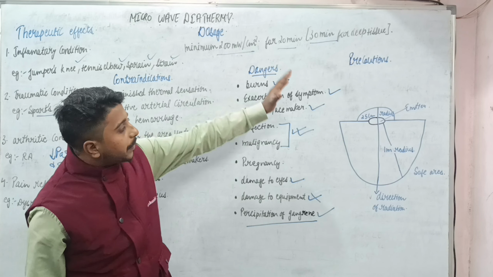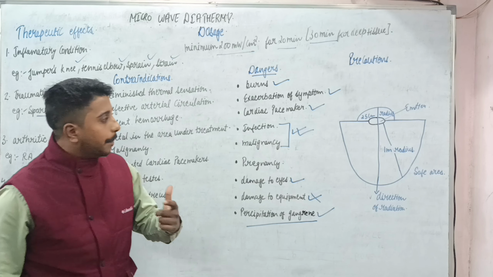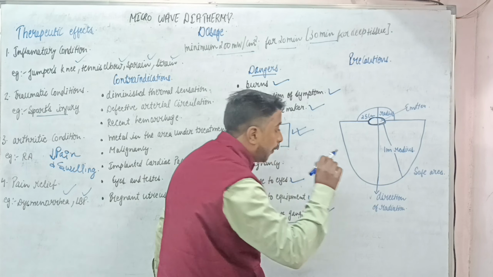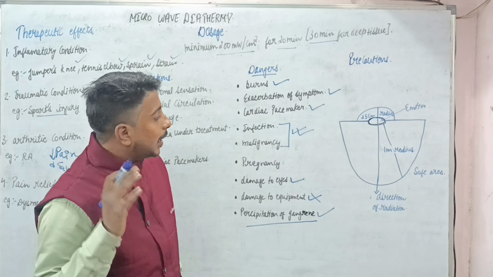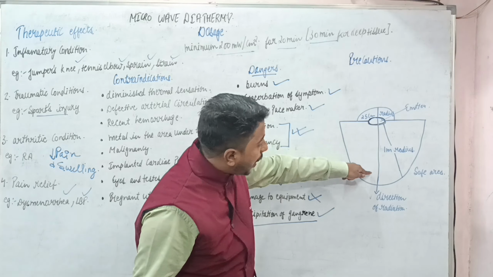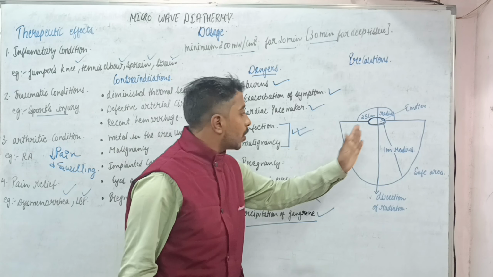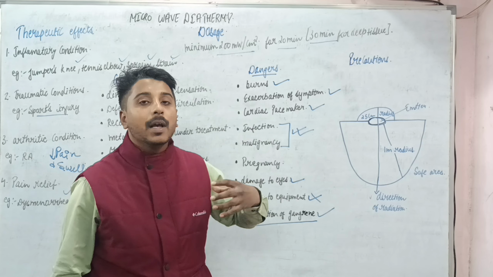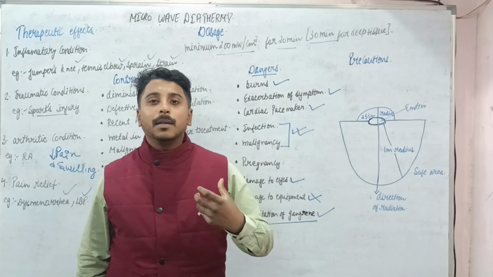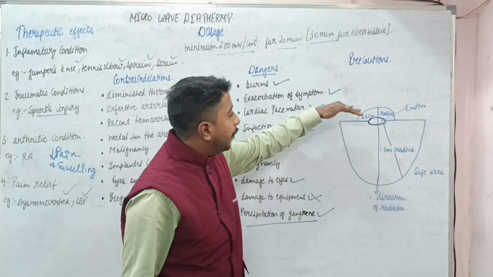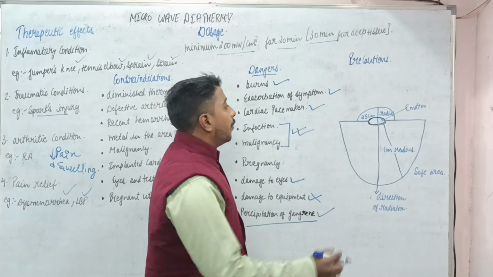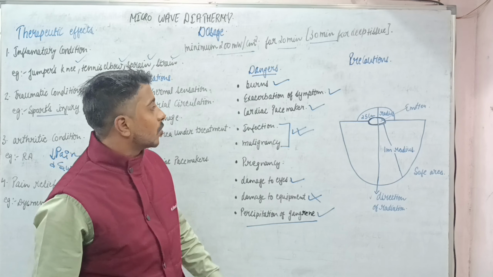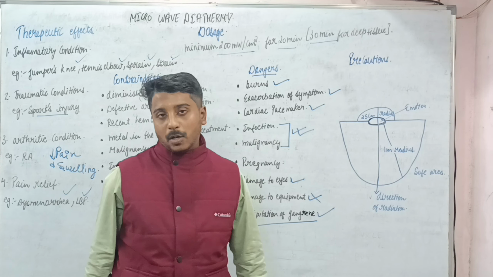Next is the precaution. In simple words, if we want to stand at the front end, we need to stand 1 meter away, because within that 1 meter radius the radiation of the microwave is very high, which can be bad for us. Also, if we want to stand behind it, we should be 20 centimeters away from the back. So this is the precaution.